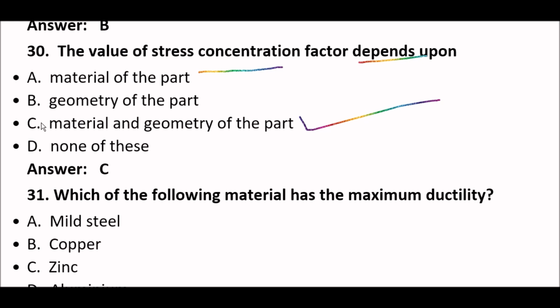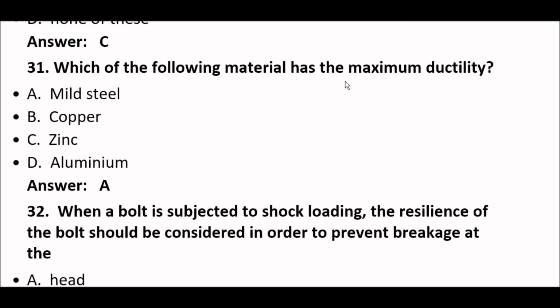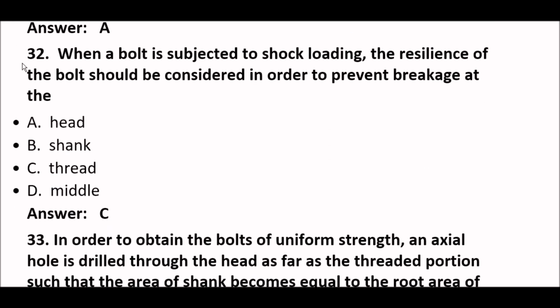Option C. Next question. Which of the following materials has the maximum ductility? The right answer is option A, mild steel. Mild steel material has the maximum ductility. Next question. When a bolt is subjected to shock loading, the resilience of the bolt should be considered in order to prevent breakage at the thread. Option C is right here.